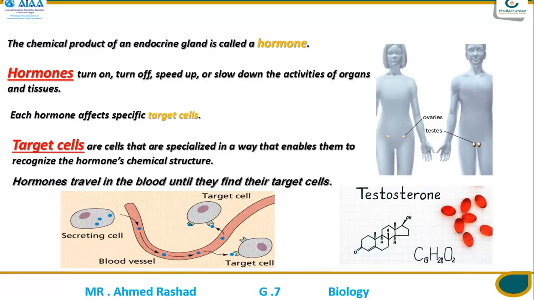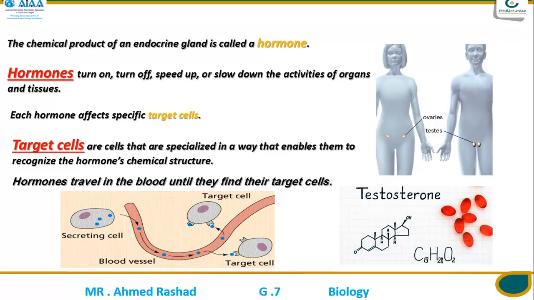For example, testosterone travels from the testis glands with the blood vessels to regulate the sexual functions.